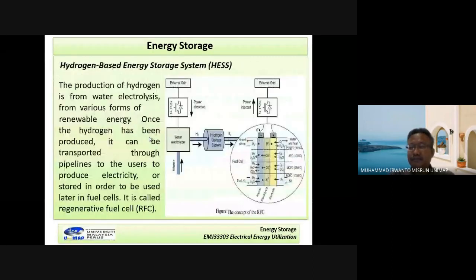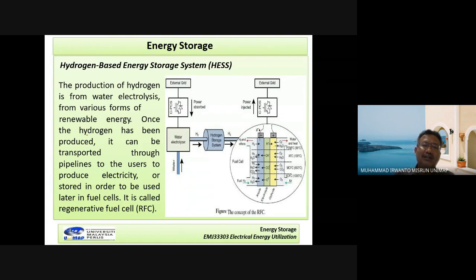And then the other type of electrochemical storage is hydrogen and fuel cell. I read the first. The production of hydrogen is from water electrolysis from various forms of renewable energy.